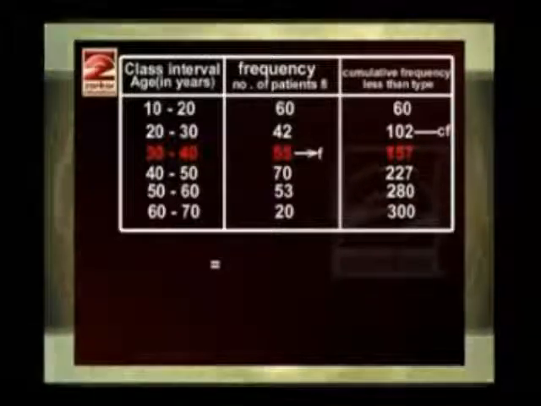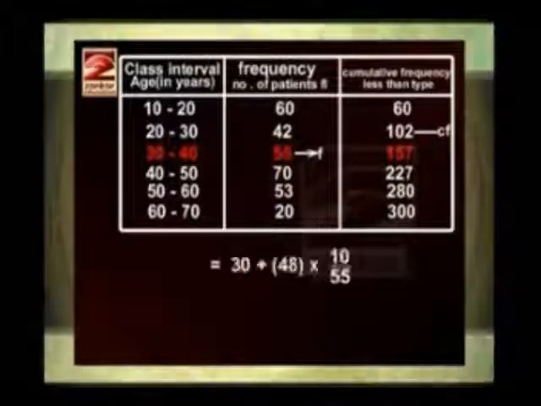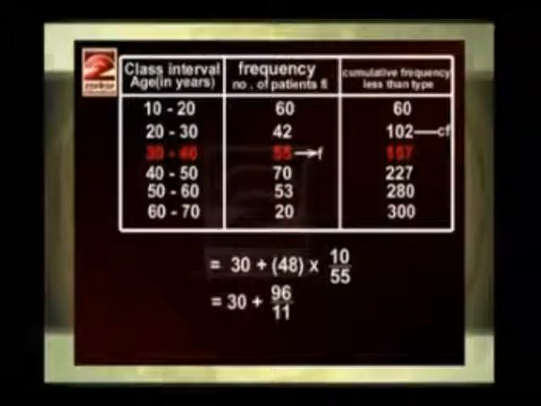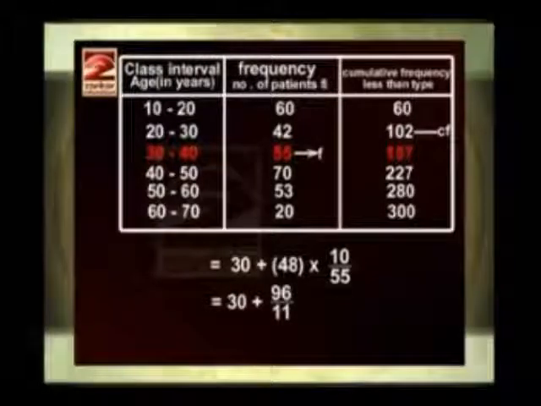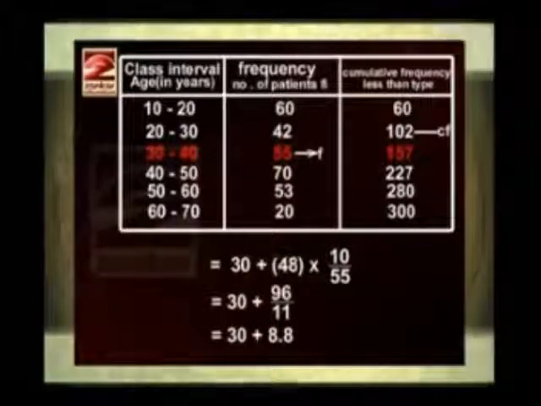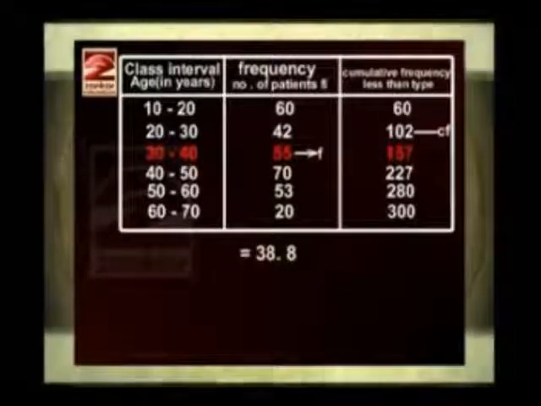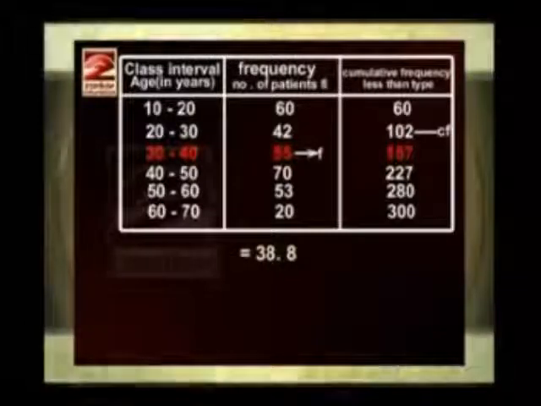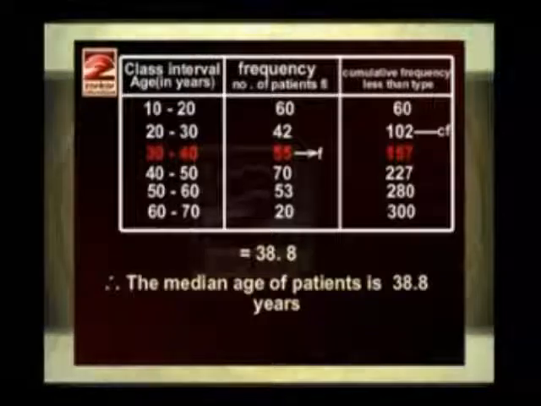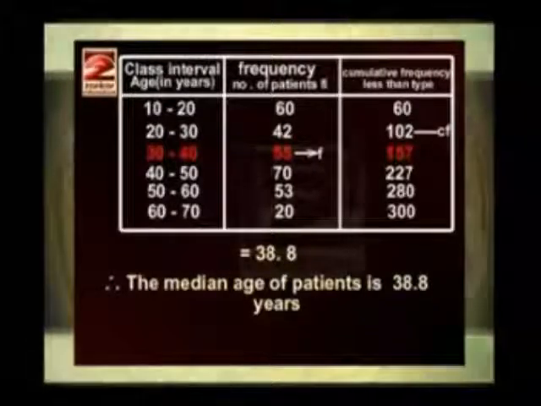That is equal to 30 plus 48 into 10 upon 55, that is equal to 30 plus 96 upon 11, that is equal to 30 plus 8.8, that is equal to 38.8. And therefore the median age of the patients is 38.8 years.